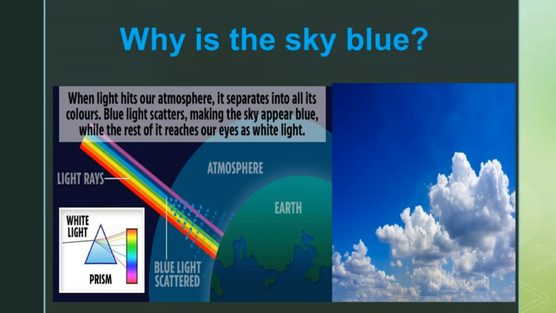While the rest of the colors reach our eyes as white light. So the sky looks blue because the blue light scatters, and the rest of the other colors will look white in color. Because of this reason, the sky looks blue in color.